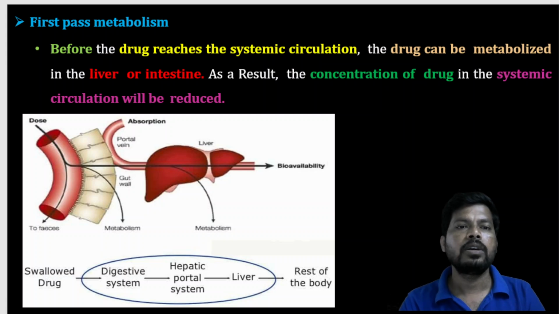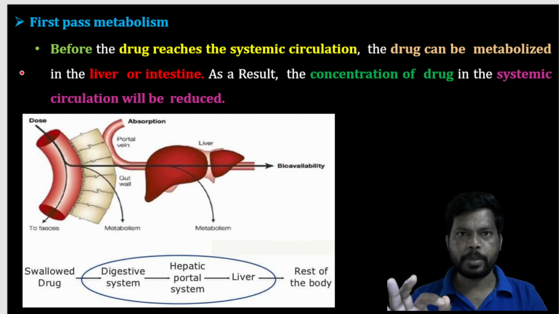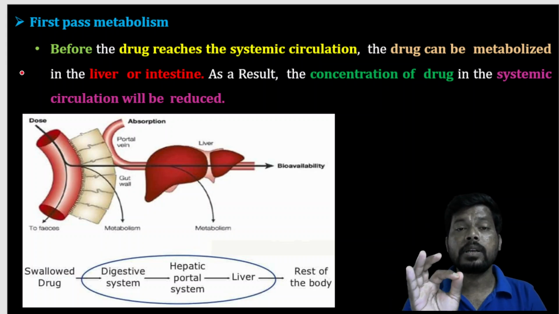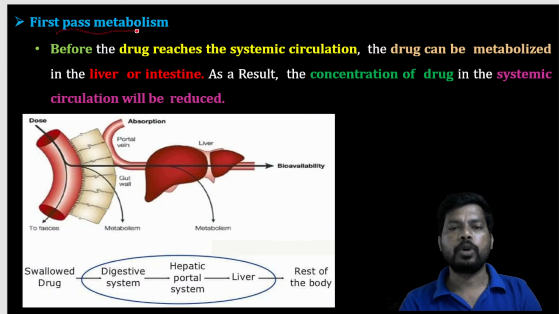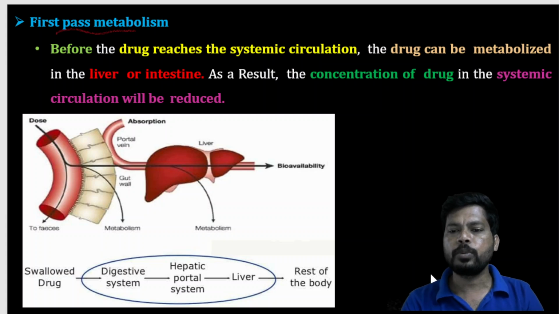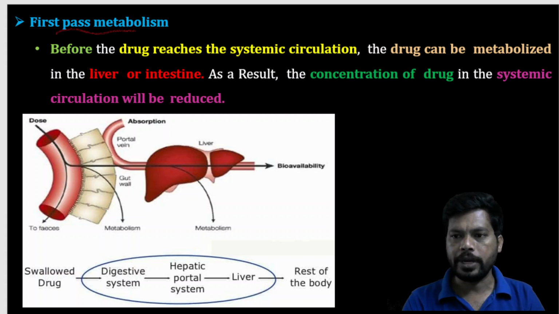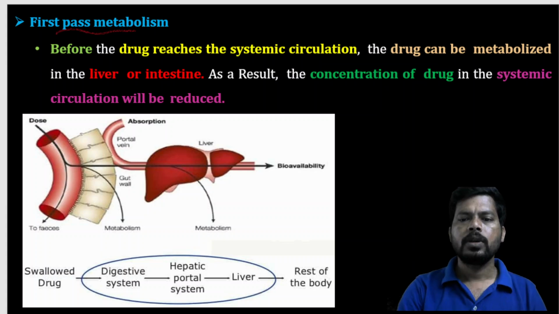So next is first pass metabolism. We completed the drug absorption mechanisms, the different transport mechanisms for drug absorption. Next, a small basic thing is first pass metabolism. So what is first pass metabolism? I hope you already have knowledge. So wait a moment. So what is first pass metabolism?